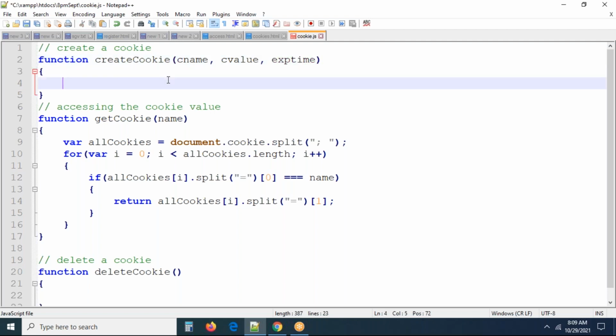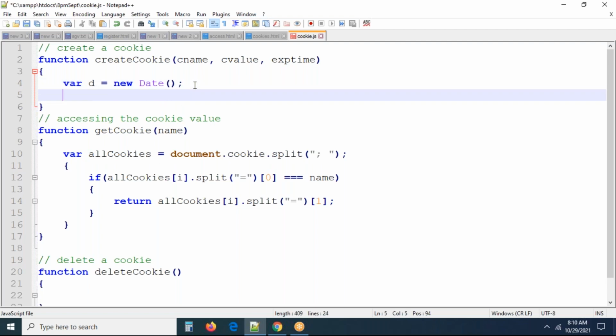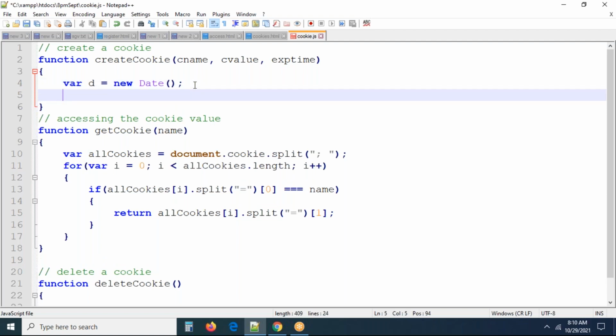In this, first of all, you have to get the current date. Let me get the current date. I'm going to take var d equal to new Date. The Date object should be created, and I'm not passing anything here. If you're not passing anything, what is going to happen? This is going to give you the current date and time information. Perfect. So whatever cookie we are creating, we have to set some expiration time, right?